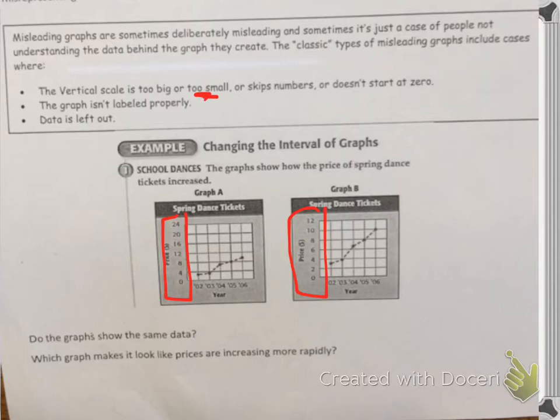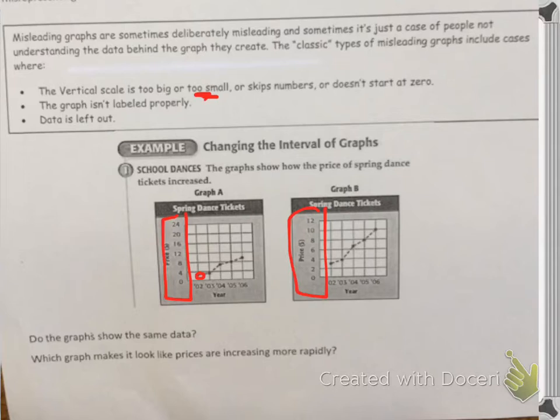Sometimes the graph's not labeled properly, and sometimes data is left out just to make you see something differently. So again, let's zoom in a little bit and look at this example and see what it wants us to notice. School dances. The graphs show how the price of the spring dance tickets increased. In 02, they were right under $4, it looks like.